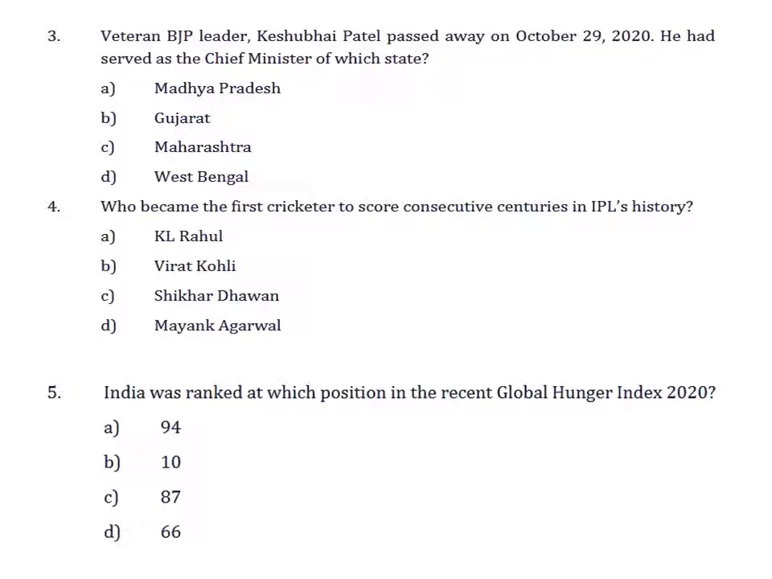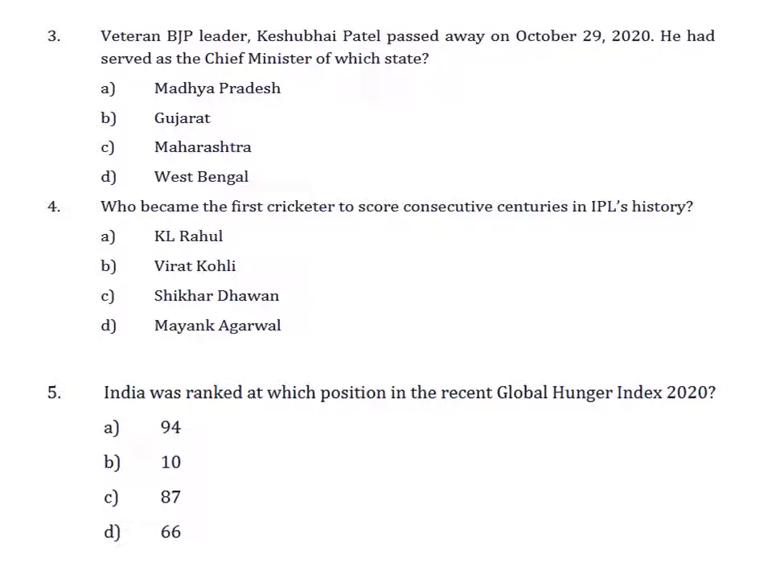He was the CM of Gujarat. Right, so he's a veteran BJP leader who died recently. A very latest question. The fourth question says, who became the first cricketer to score consecutive centuries in IPL's history? So it's talking about the whole of the IPL. So who was the first cricketer ever?